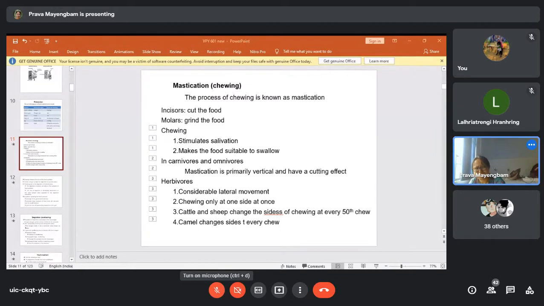Then, this chewing reduces the size of the feed particle and creates a larger surface area for digestive enzyme action. So chewing also aids in digestion of the food because the digestive enzyme